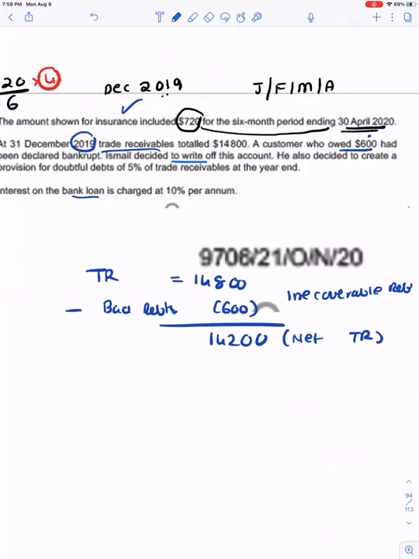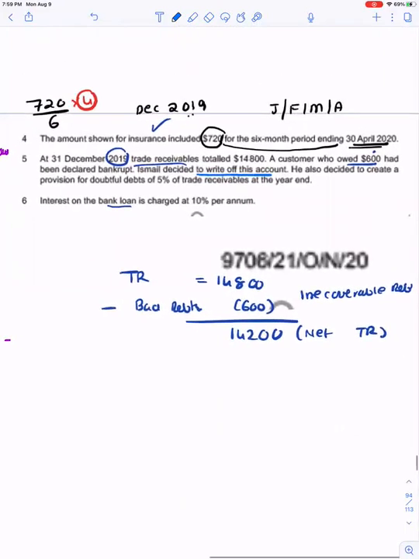Ismail decided to write off his account. And after that, he decided to create a provision for doubtful debts at 5% of trade receivables. Now the question is, 5% of this or this? The provision would always be created out of the net trade receivables, the final amount that is lying with you. So I will create a 5% provision for doubtful debts of 14,200.